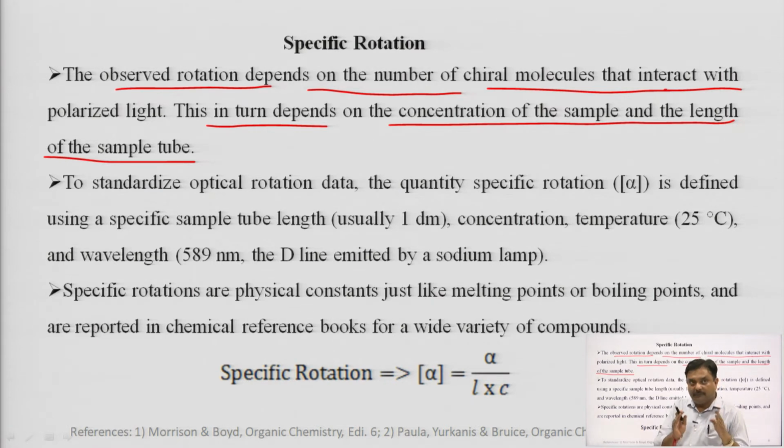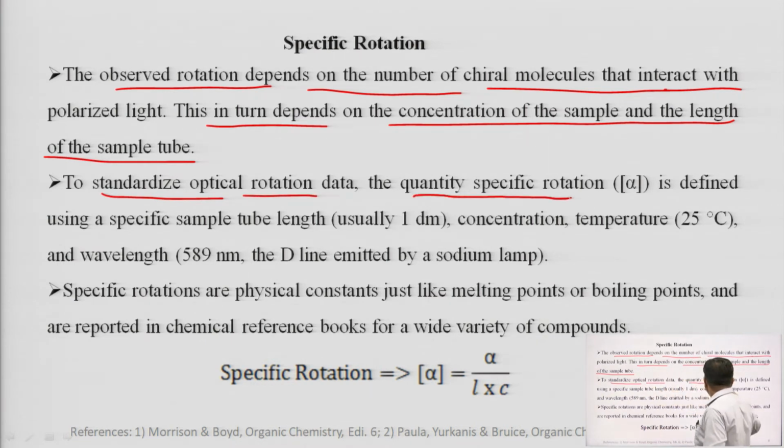To standardize optical rotation data, the quantity specific rotation, that is alpha, is used. Now, please remember, alpha is surrounded by a bracket. So, it is actually a specific rotation.